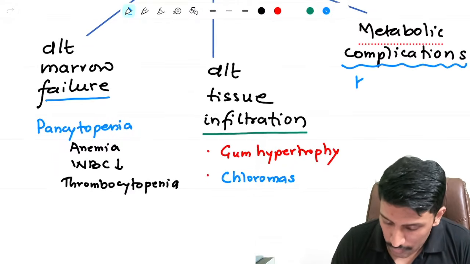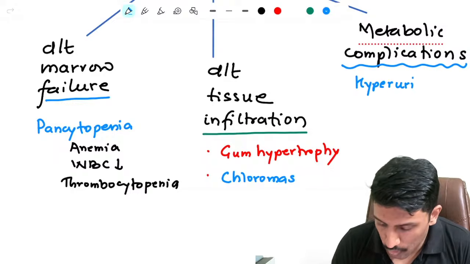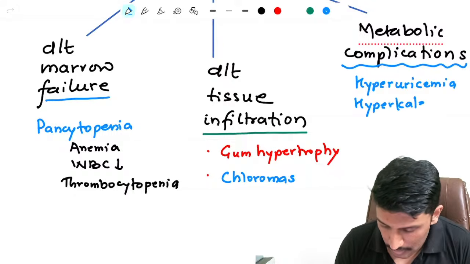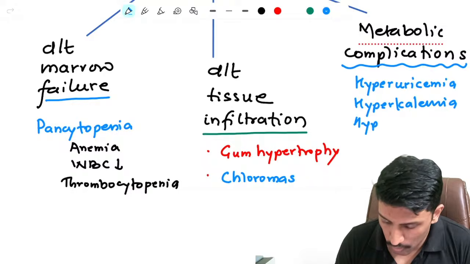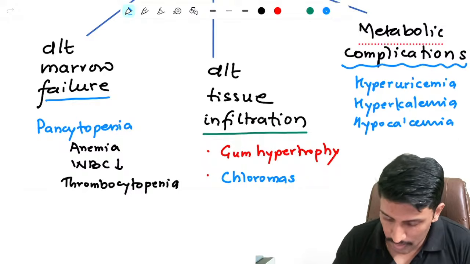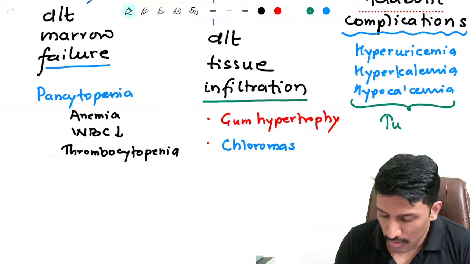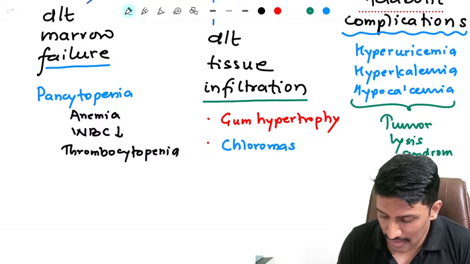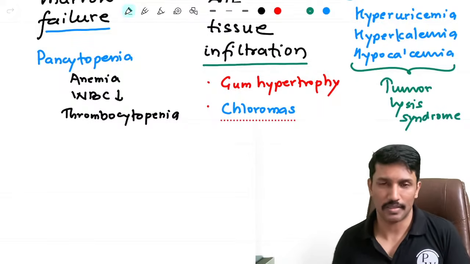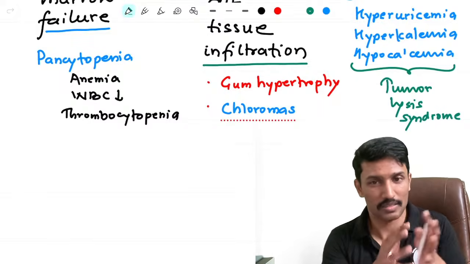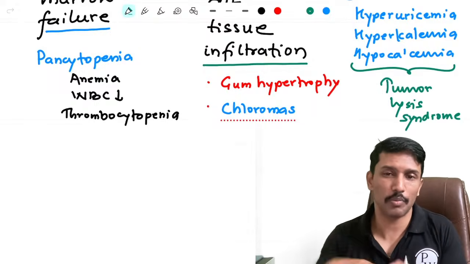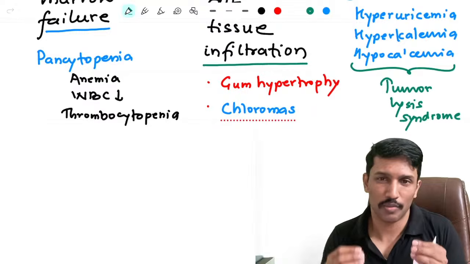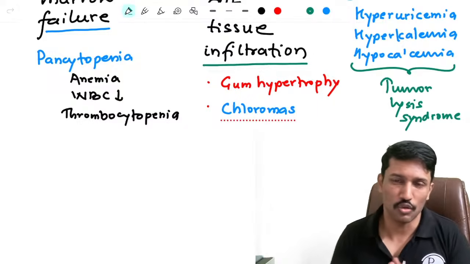And we will call this, so you can have hyperuricemia, hyperkalemia, and you may sometimes have hypocalcemia. And collectively, these manifestations can be called tumor lysis syndrome. Tumor lysis, because these symptoms are coming because of the lysis of these tumor cells, so breakdown of cancer cells. It could happen naturally because of the cancer cells dying, or sometimes it can also happen because of chemotherapy. Because I give some chemotherapy medication, they will kill the cancer cells, leaking high amounts of uric acid, potassium into the blood, giving rise to so-called tumor lysis syndrome.